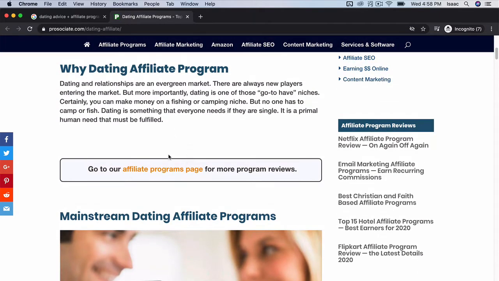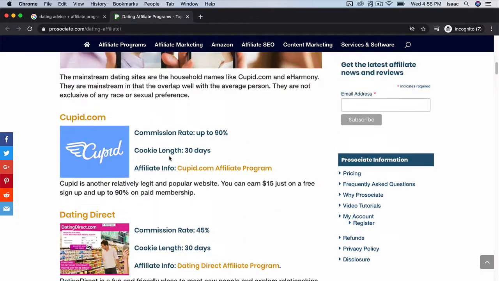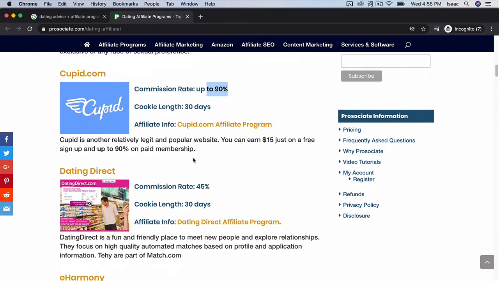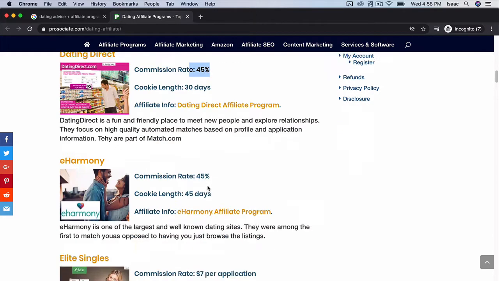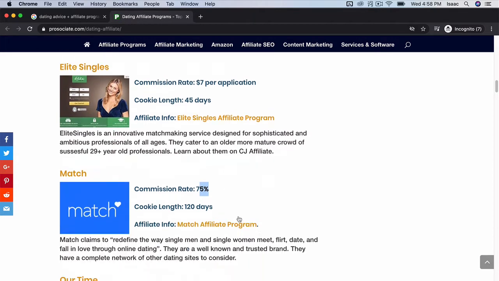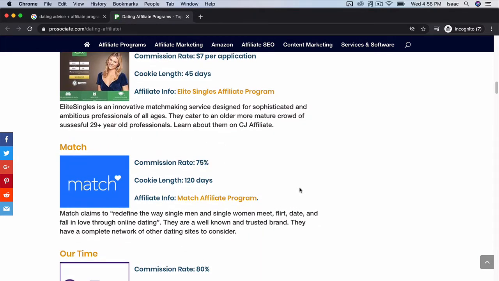And you can see there are a lot of dating sites that have affiliate programs. For example, Cupid.com is up to 90% commission rate. This one has 45%, this one also 35%, and then 75%. That's pretty high. So we now know there are quite a lot of affiliate programs in this niche, and that's pretty good. We don't have to worry there are not enough products for us to promote.